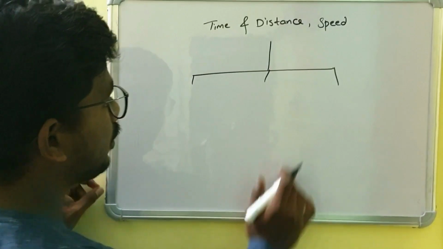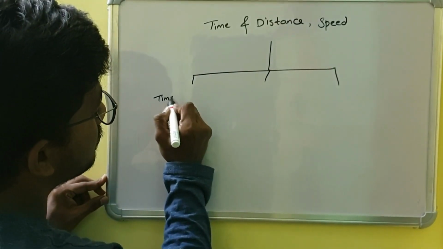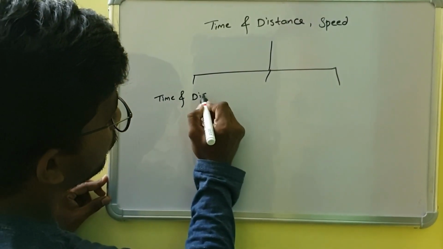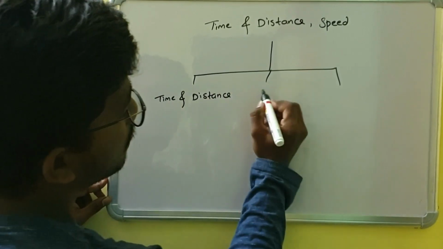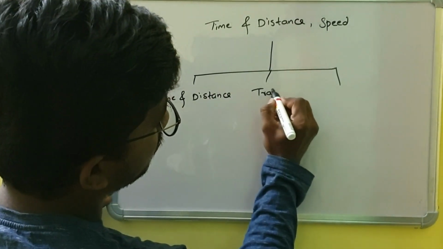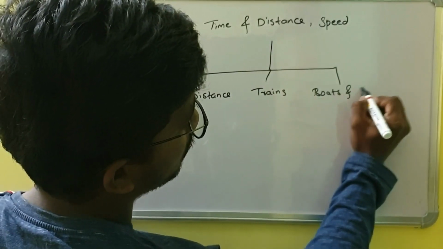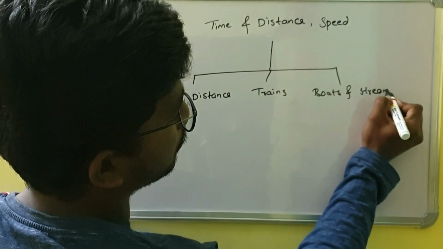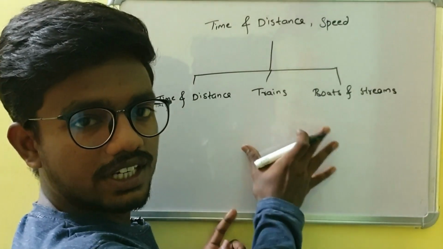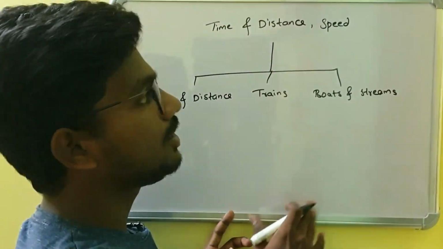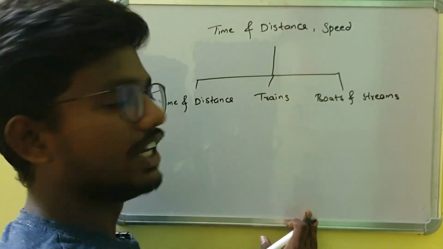Those three topics are time and distance, the first thing; later, trains; and boats and streams. These three topics are entirely dependent on the time, distance, and speed variables.